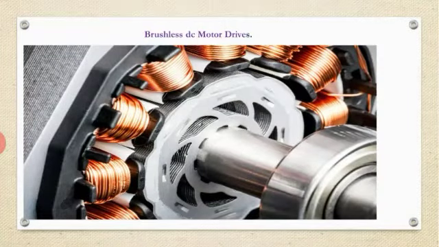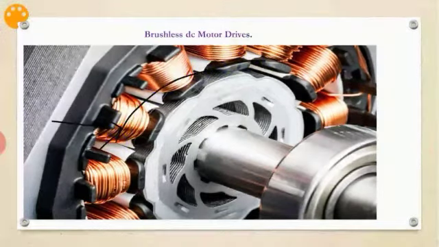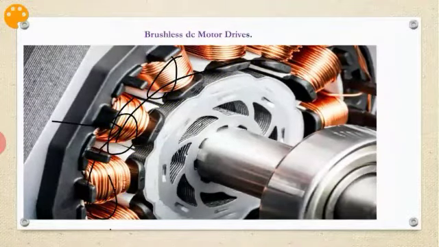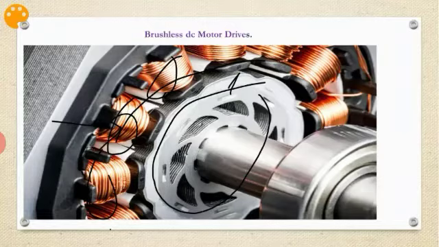So this is the construction of the brushless DC motor. Now here I will just point out the things. So this is my stator. Okay, stator coils, and this is the permanent magnet rotor. Okay, rotor.